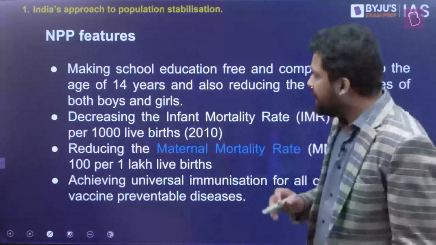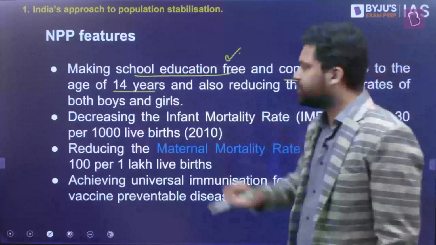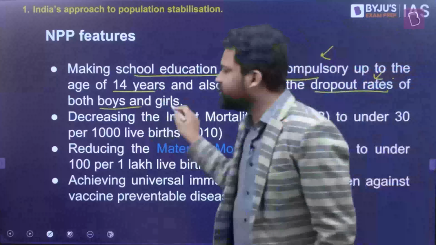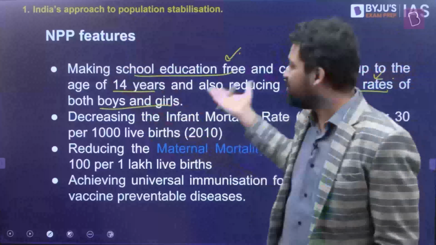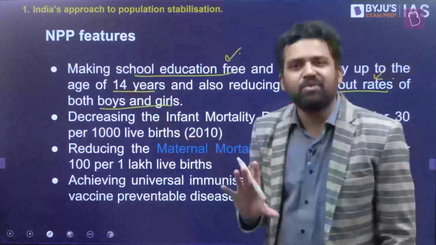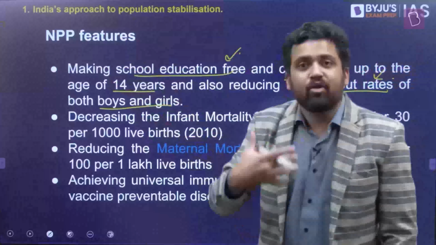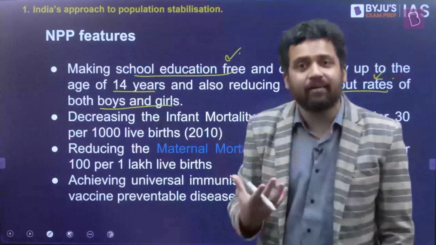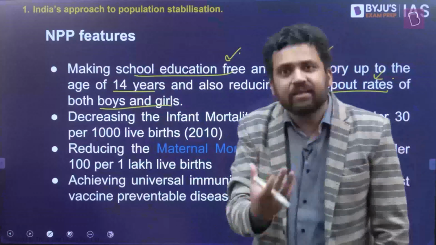So the National Population Policy is saying that we should try to ensure that school education is free and compulsory up to the age of 14 years. Also, we should try to reduce dropout rates among boys and girls. It is a population policy, and why is it talking about education? But keep in mind, the National Population Policy also implies that you have to get the best out of the population. Your population is your resource. How do you leverage that? A population which is educated is an asset. So that's what they're trying to do.